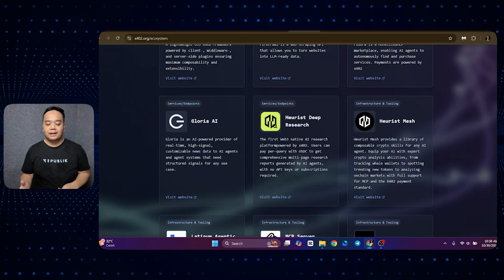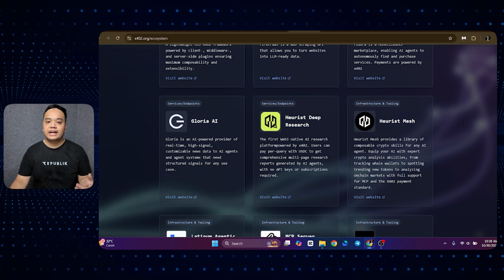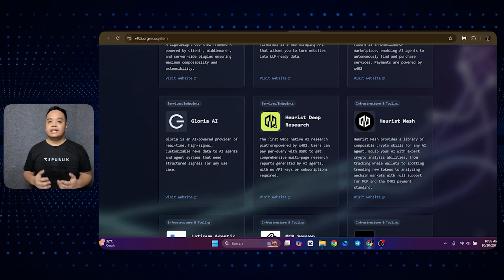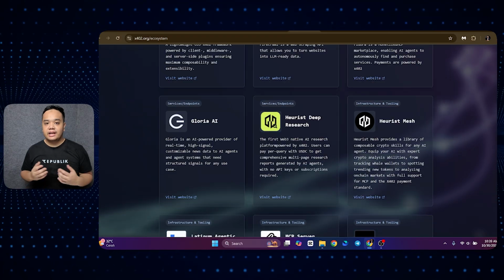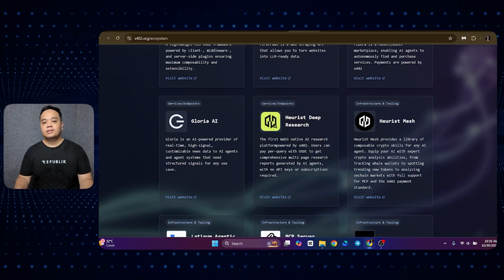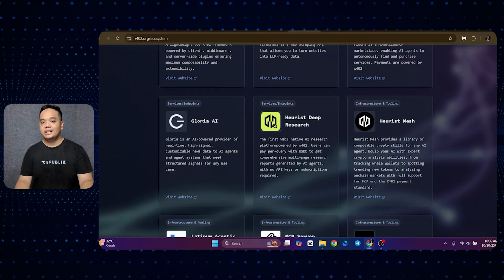One of the easiest examples is the Heroes agent, essentially an AI agent that provides research and provides ease of transaction automatically. Essentially, by integrating x402 through Heroes, you can have an AI agent that does research for you and then trades for you through your wallet. So this means that you can make money while trusting your AI agent and not doing anything.